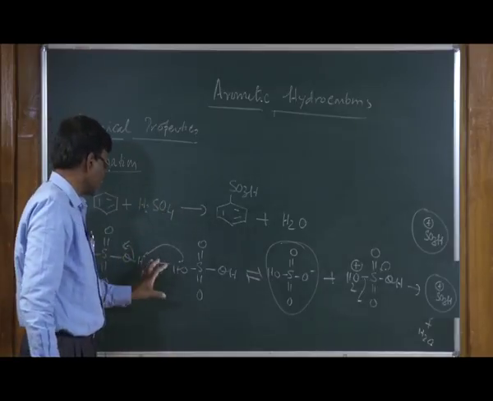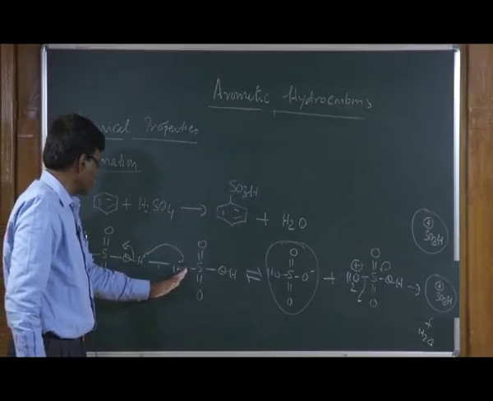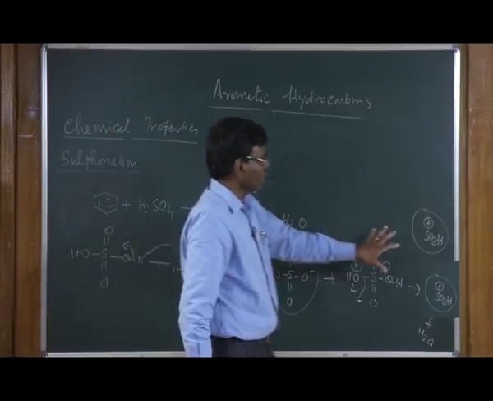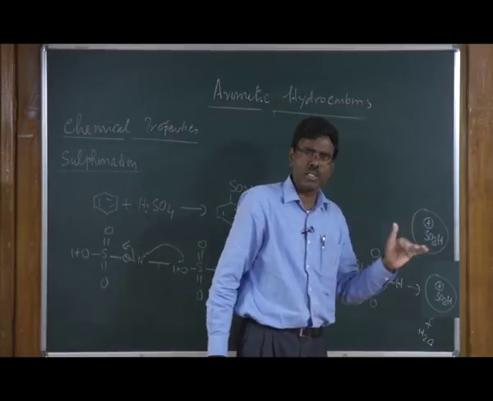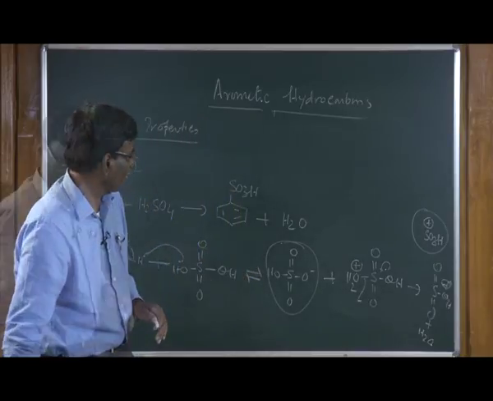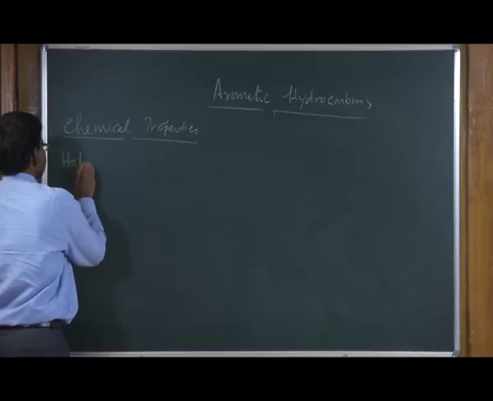In the case of sulfonation, one sulfuric acid acts as an acid, another acts as a base, and you generate the electrophile, which then undergoes reaction with your benzene and sulfonation takes place. The next example is halogenation.